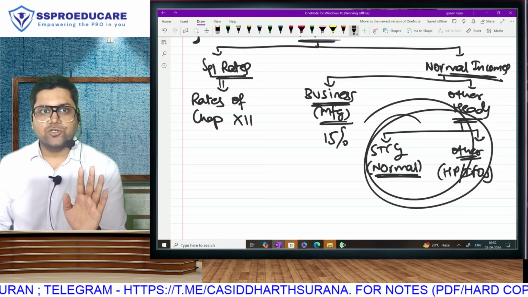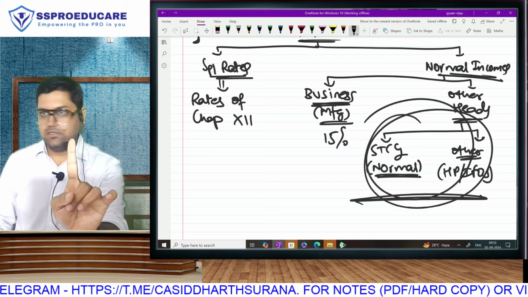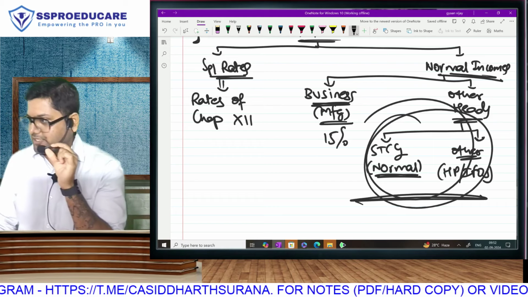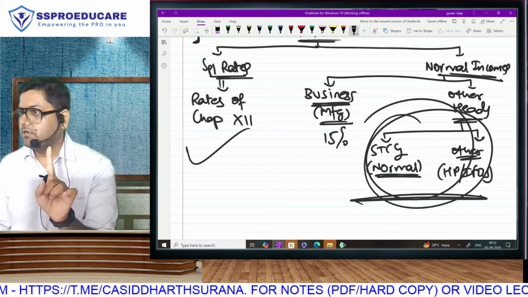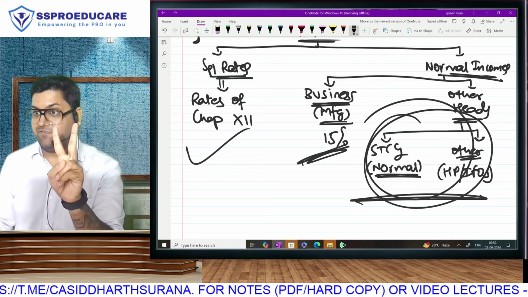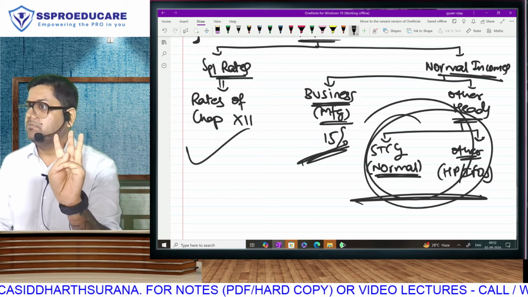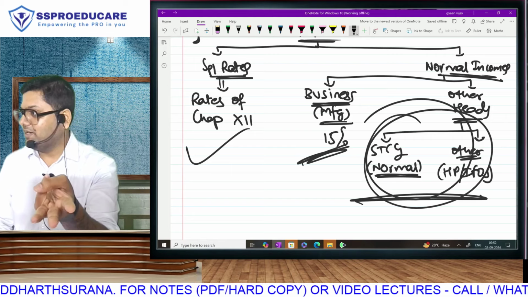The one thing is for sure, they don't have a special rate of tax. Listen carefully. They don't have a special rate. Otherwise, they would have gone. They will not be eligible for the manufacturer benefit. Otherwise, they would have come. And they are in the new regime. If it were old, we would have applied the old rate.